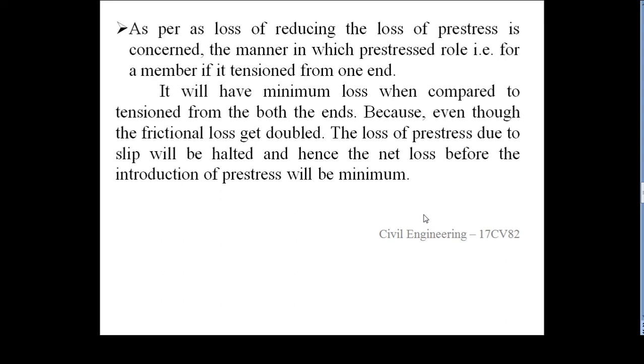As far as the reduction of loss of pre-stress is concerned, the manner in which the pre-tension is applied matters, that is, whether the member is tensioned from one end. Here we can tension at both ends. In some cases we are tensioning the member at only one end.